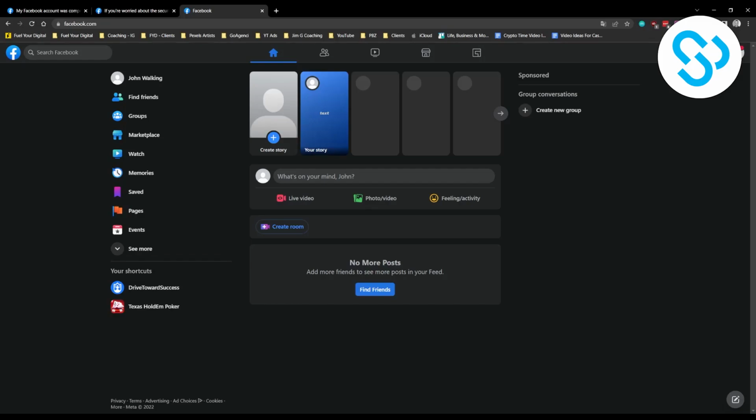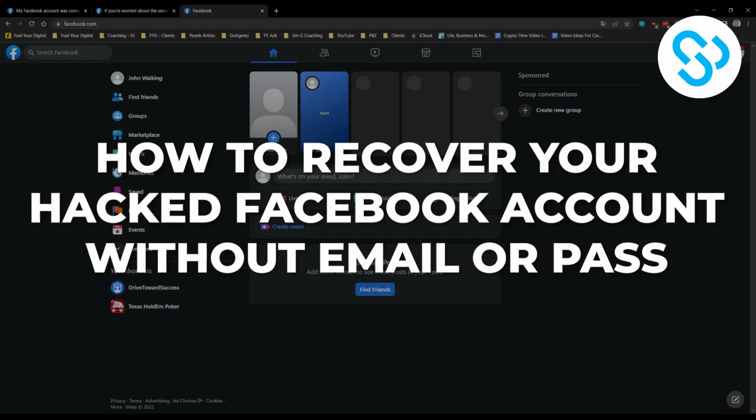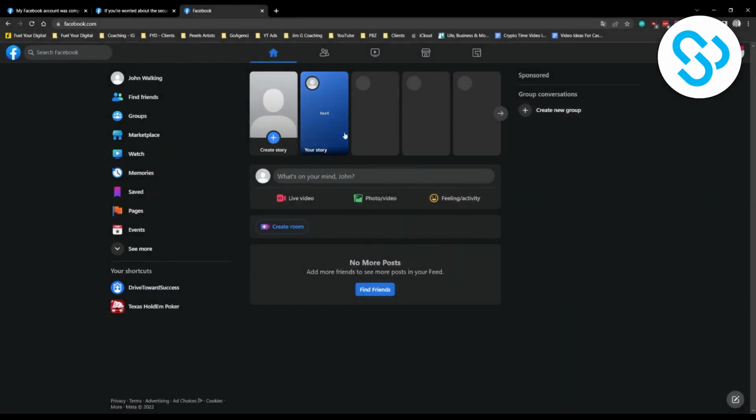Today I will show you how to recover your hacked Facebook account without email and password. Now there are two different ways you can do it. First way is through your own account and second way is through your friend's account or through your family account.